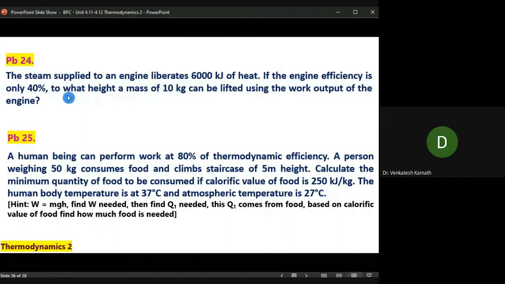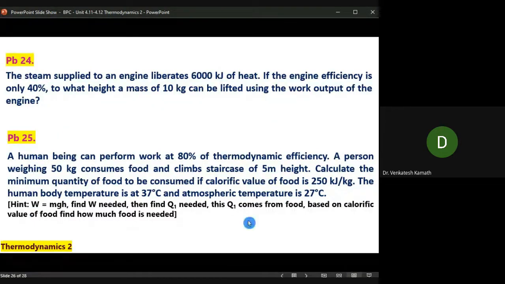Now, next question. To what height a mass of 10 kg can be lifted using the work output of this engine? You know the work now. W is equal to mgh, mass into gravity into height. Mass is given to you, gravity you know, acceleration due to gravity 9.81, and h is the question you have to find out. Okay, so that's how you can solve it.